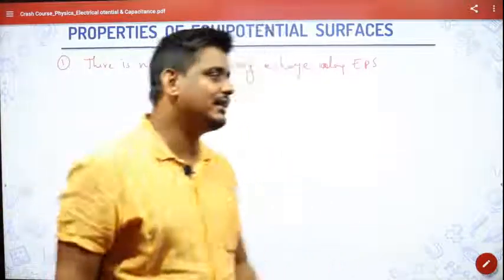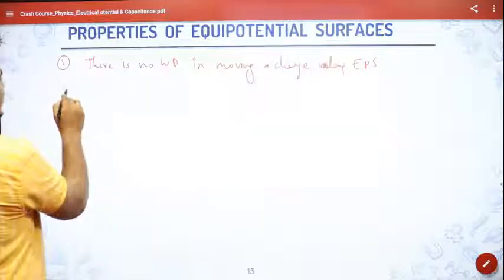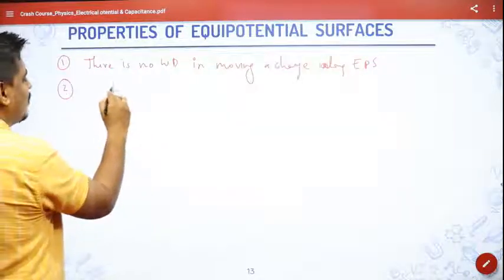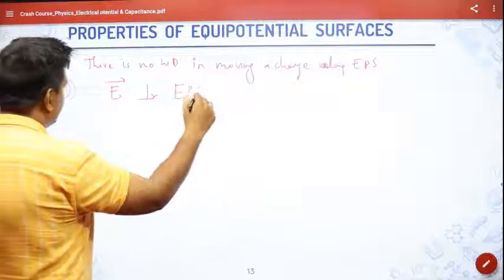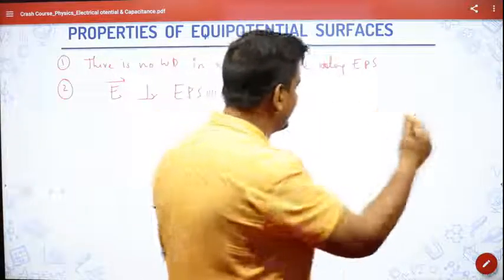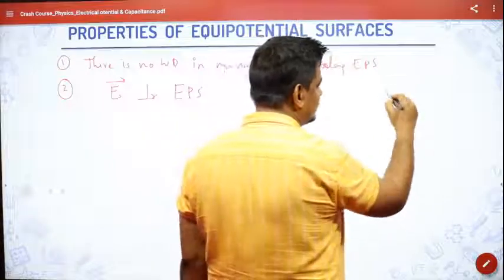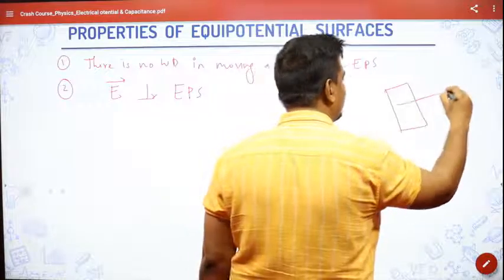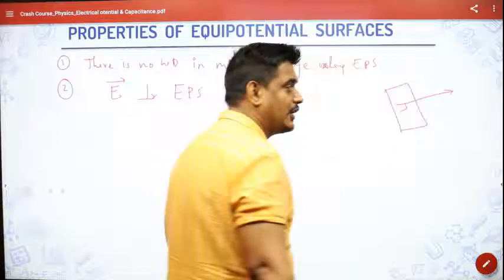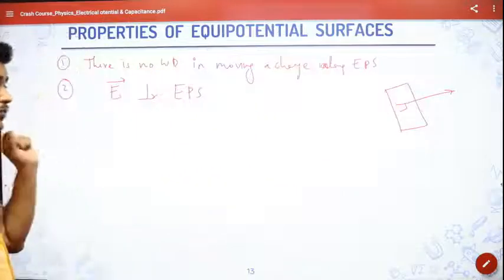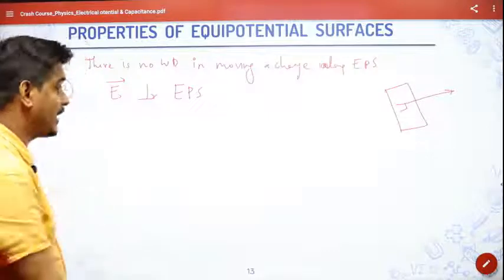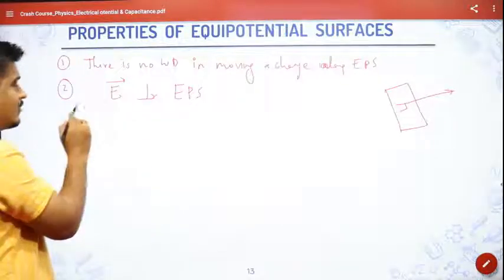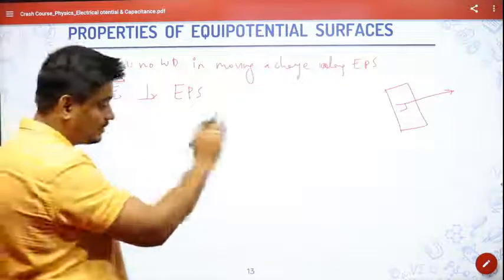The second important property is that electric field is always perpendicular to the equipotential surface. Remember that. So if I have an equipotential surface like this, then electric field will be always perpendicular on this surface. I hope you're understanding this. So electric field is always perpendicular to the equipotential surface. You can have questions from this. The conceptual questions can come from this simple statement also.